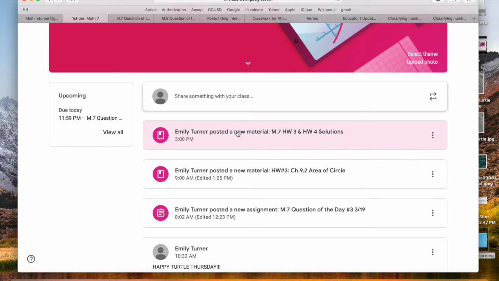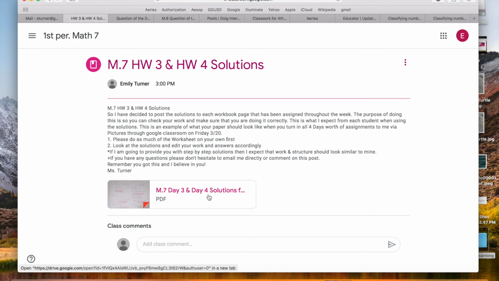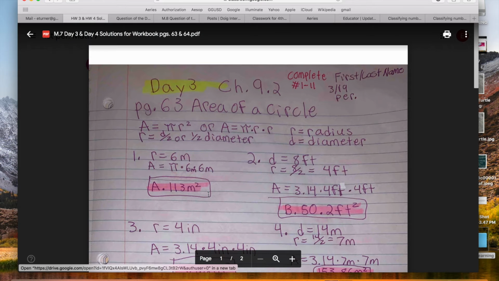And then the last thing I would like you guys to check are the solutions. So because you're at home and you don't have my support right now, all I want you to do is to continue your education. So it's really important that we're making sure we're doing it right. Because if you're doing it wrong, you're just going to learn bad habits. So that's why every day I'm posting the solutions. I'm doing all of this work on my own just to help you guys. So click on this link as well. And right here, if you click here, here are the solutions and answers to homework 3 and homework 4.